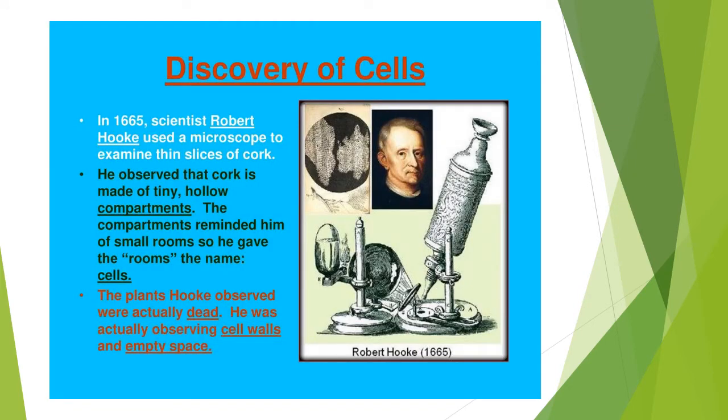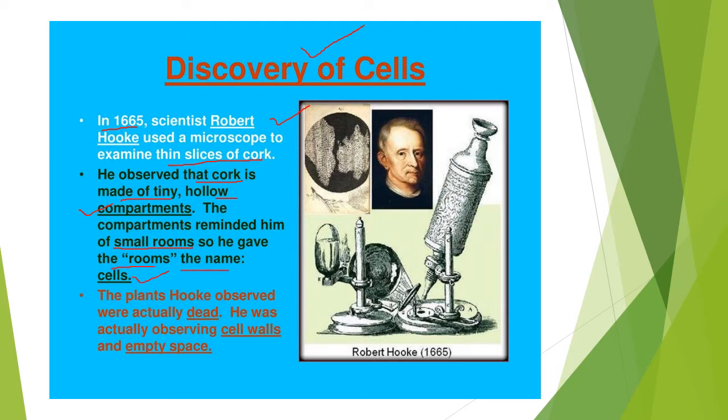Before moving into the unicellular and multicellular organisms, we need to know who was responsible for the discovery of the cells. So in 1665, scientist Robert Hooke used a microscope to examine thin slices of cork. And what exactly is a cork? Cork is made up of tiny hollow compartments. The compartments reminded him of small rooms, so he gave the name cells.